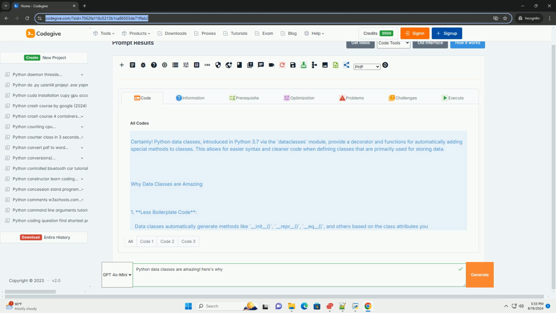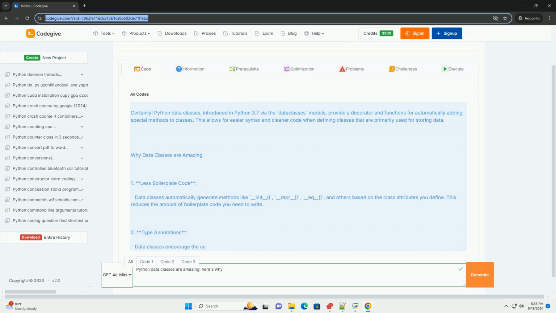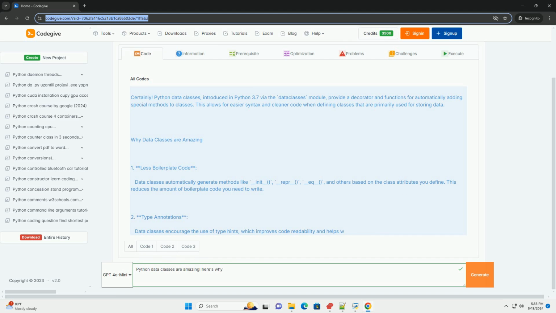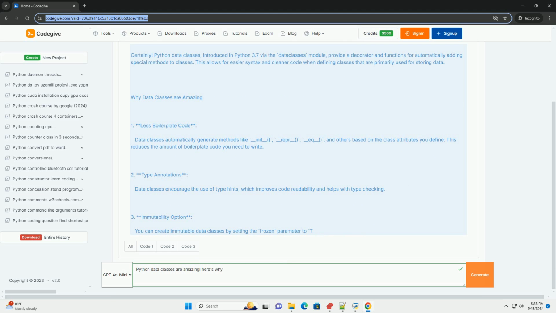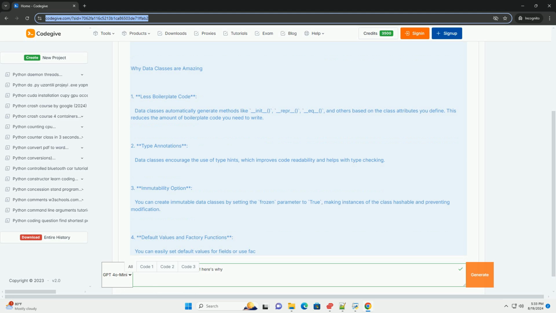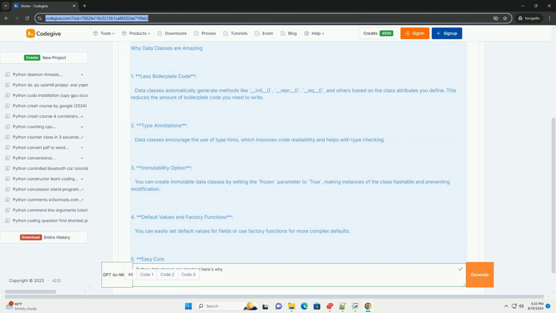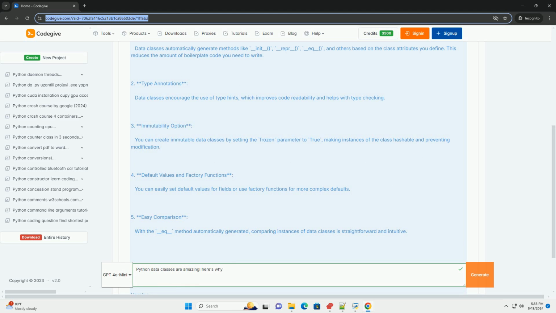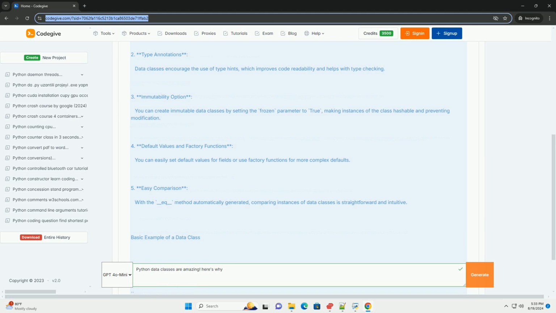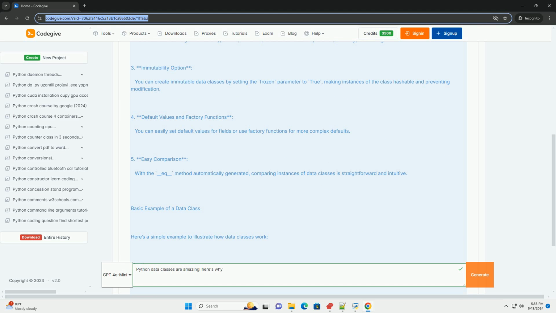Why data classes are amazing. 1. Less boilerplate code. Data classes automatically generate methods like init, repr, eq, and others based on the class attributes you define. This reduces the amount of boilerplate code you need to write.